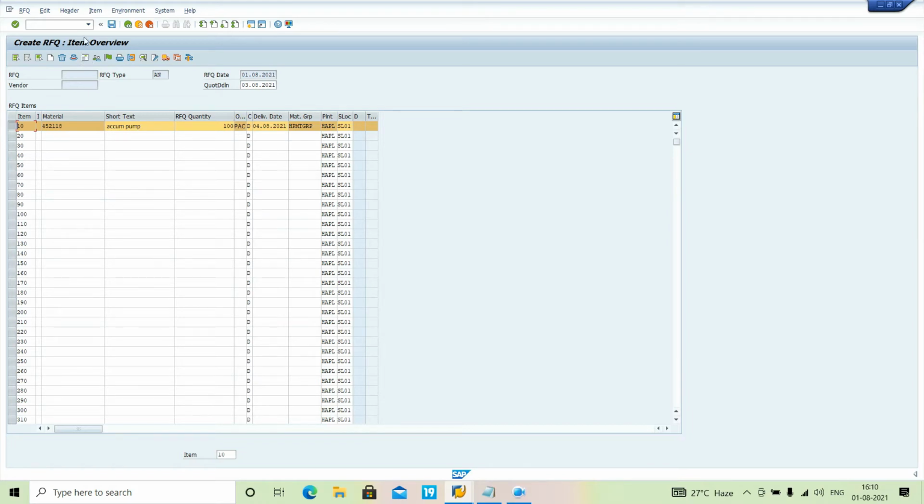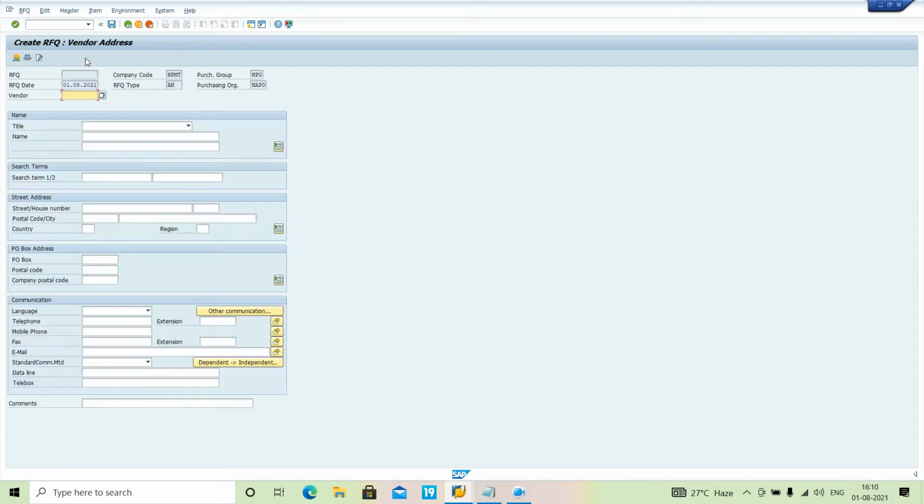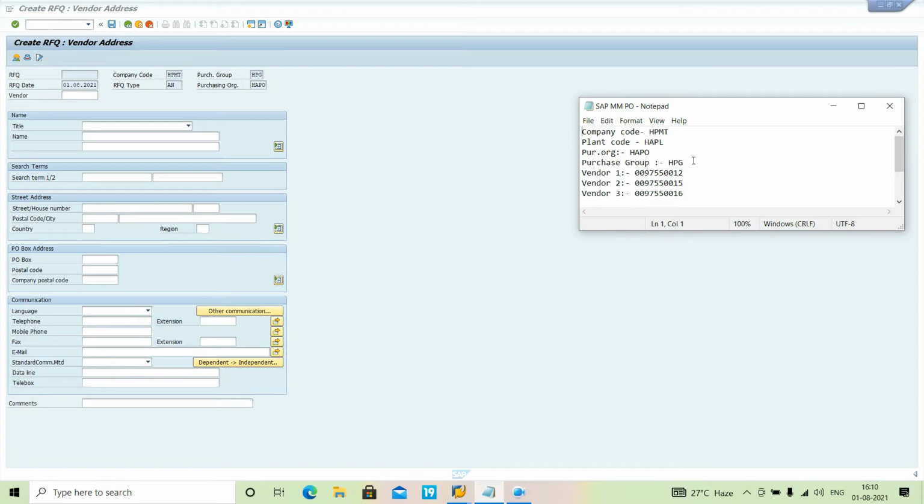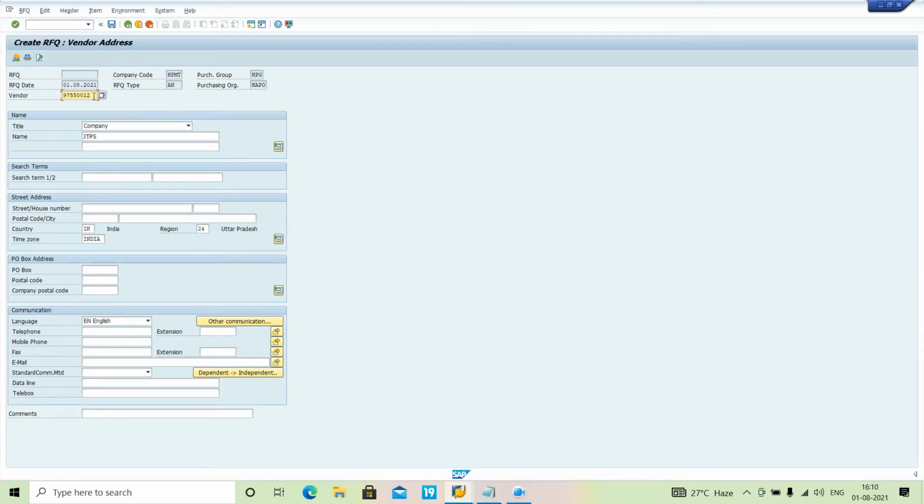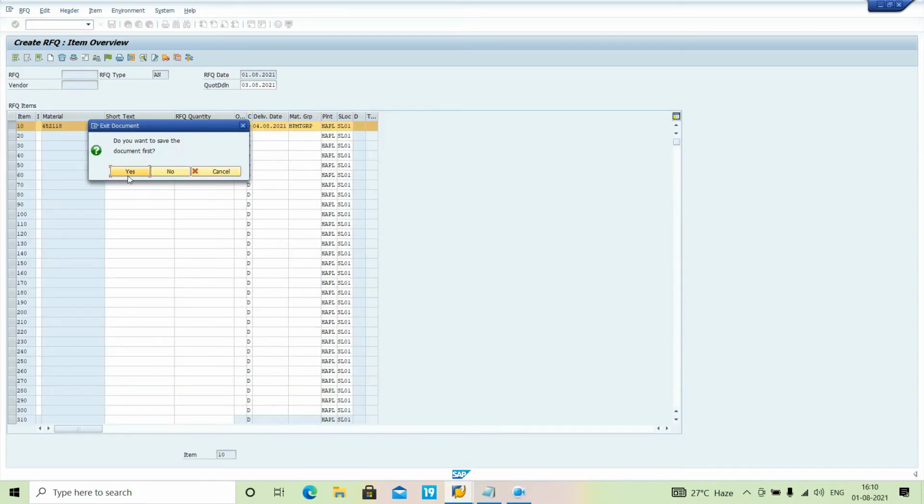Click on the vendor and enter the vendor. First of all I will enter this vendor 1. I'll just copy it and paste it here. All the vendor-related information will appear here. If it does not, I will insert it manually, no issue. Then just go back, save it, no issue.